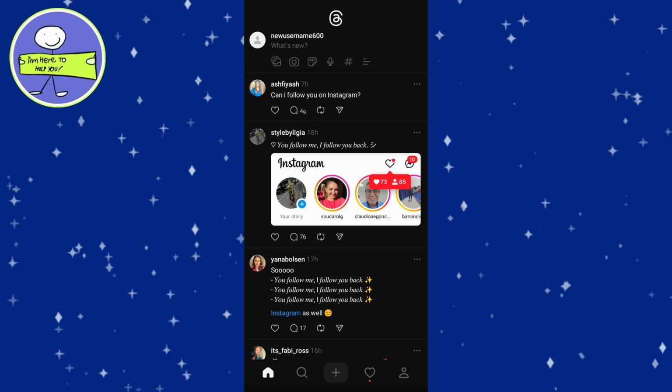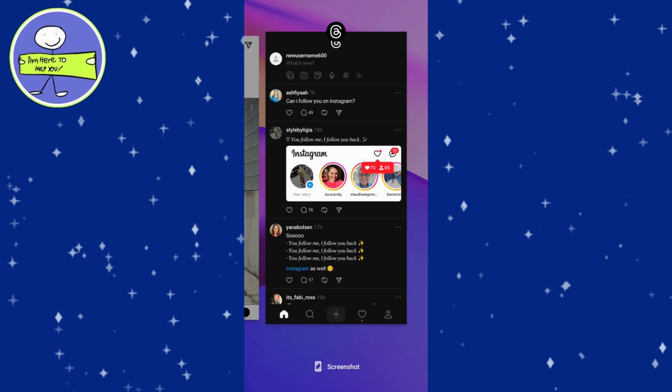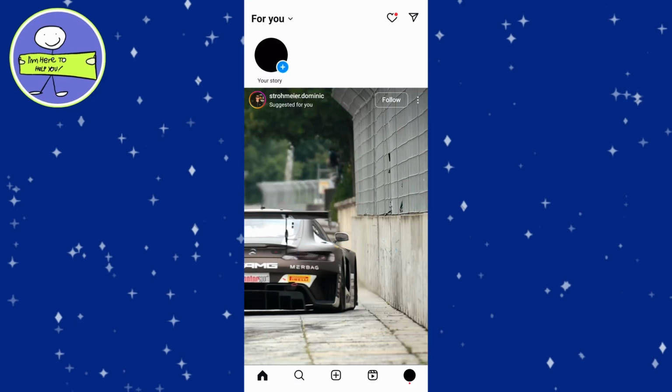Managing multiple accounts on Threads is straightforward, especially since Threads is closely linked to Instagram. Here's a step-by-step guide. Open the Instagram app on your phone.